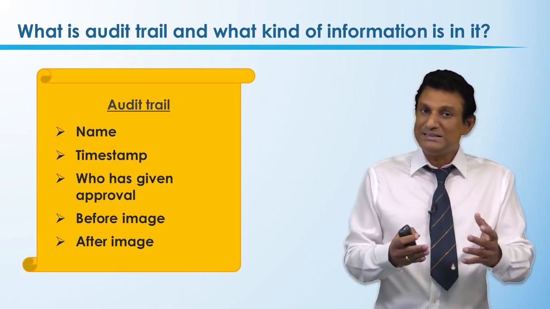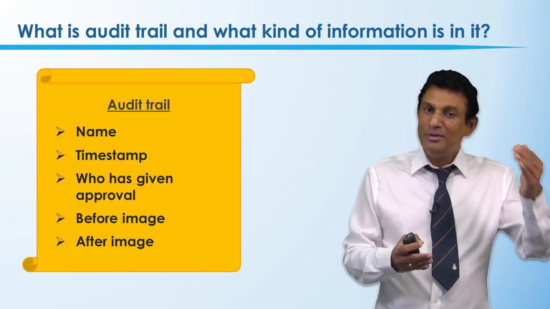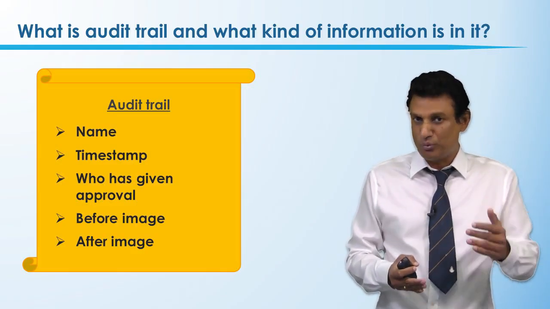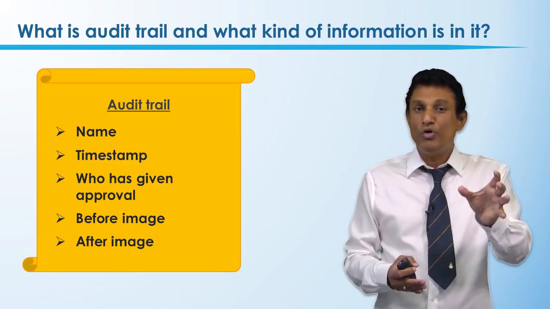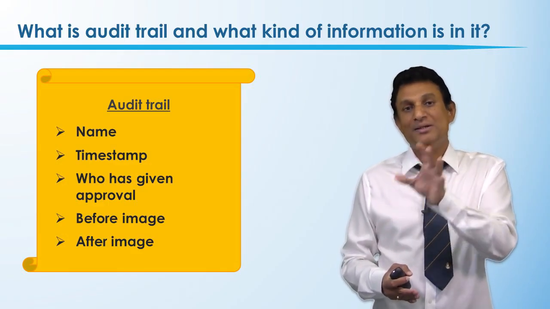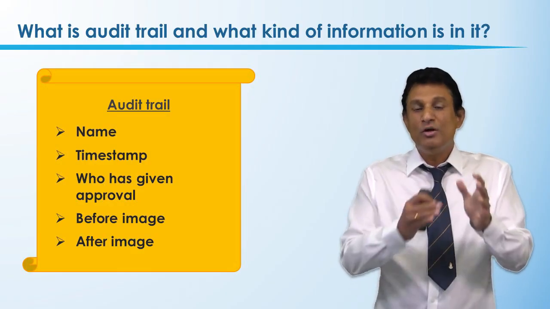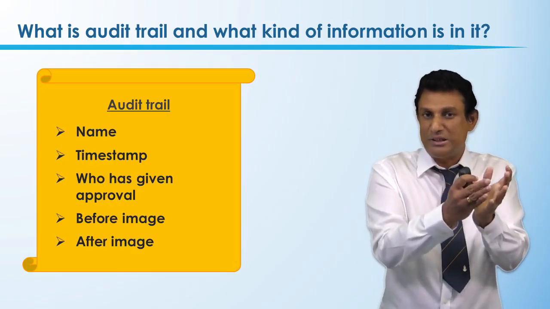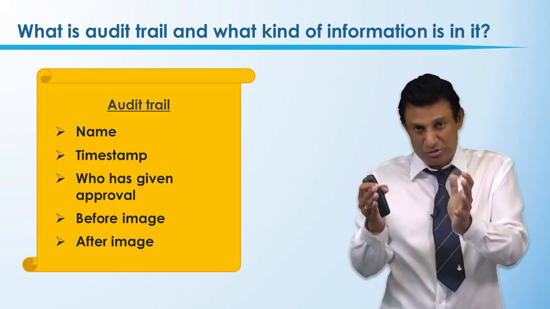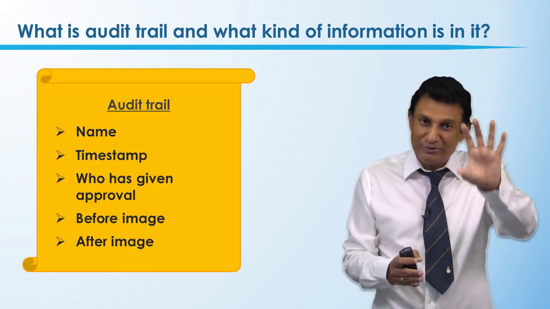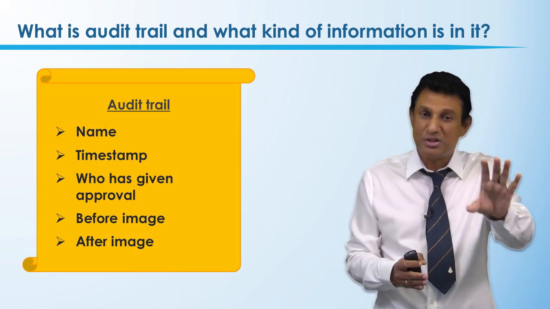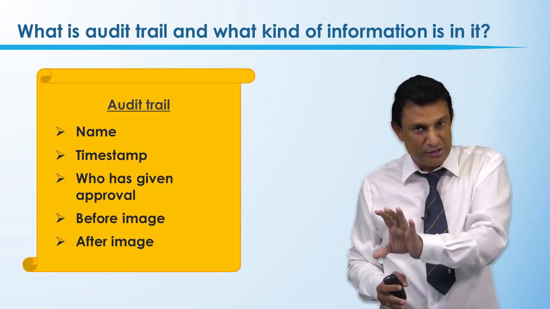And then, if any supervisor has given approval, the name of the supervisor who gave approval. And then we have to have a before image and an after image. That means before image is what the information was before the change, and after image is the information after the change. That means if we change some lines of code, what were the lines of code before the change, and what are the lines of code after the change.